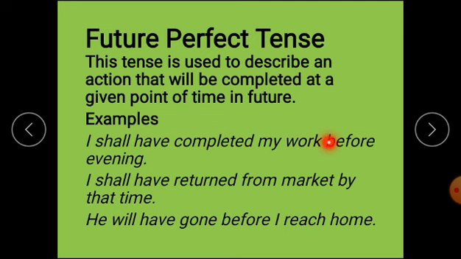I shall have completed my work before evening. I shall have returned from market by that time. He will have gone before I reach home. In future perfect also you will find two actions will take place in future. Two actions will take place in future. In that case, what we have to do, future perfect tense is used for this portion. Future perfect tense is used for the earlier future action, and present indefinite will be for the other action.